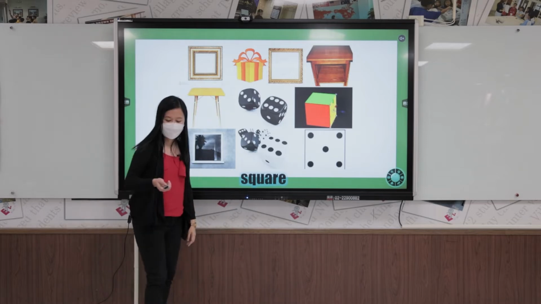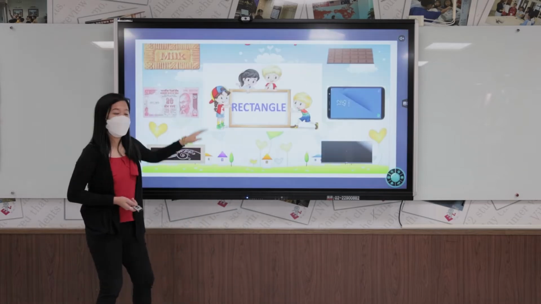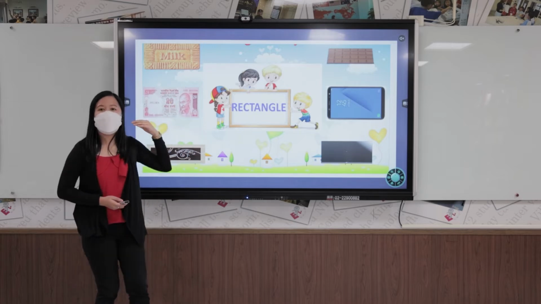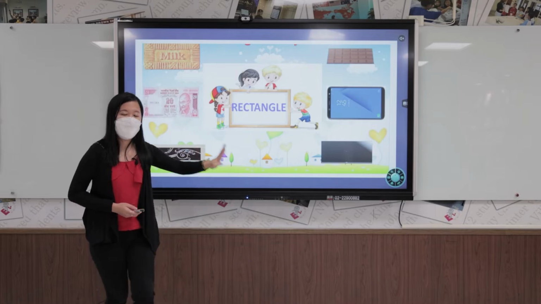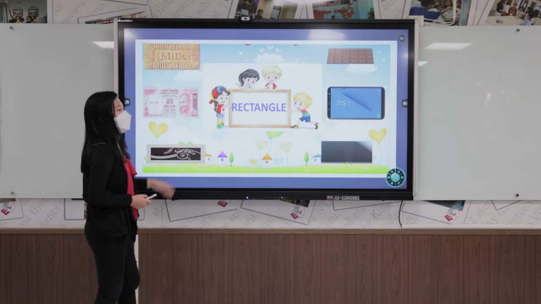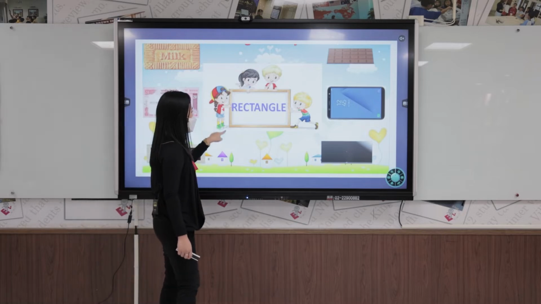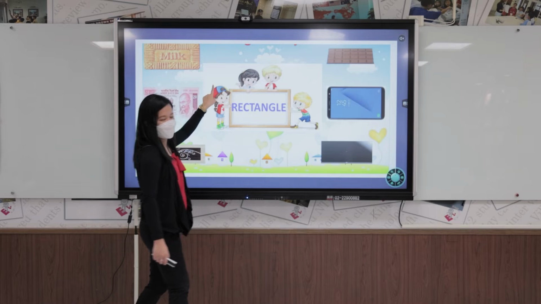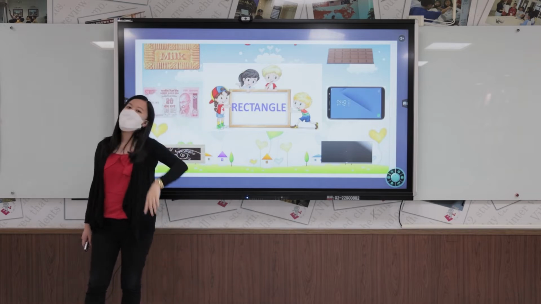Then, the last one is a rectangle. Also, a rectangle has 4 sides, just like the square. Let's count the sides of a rectangle. 1, 2, 3, and 4. So, it has 4 sides.